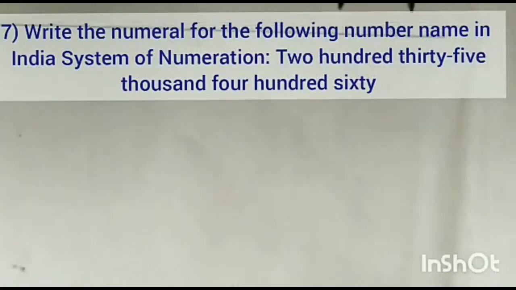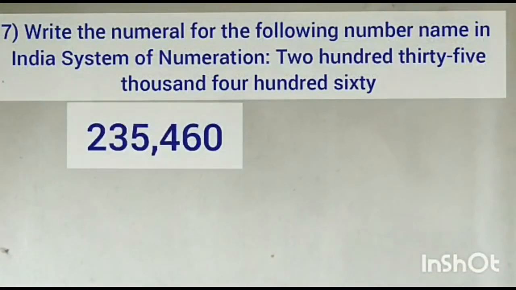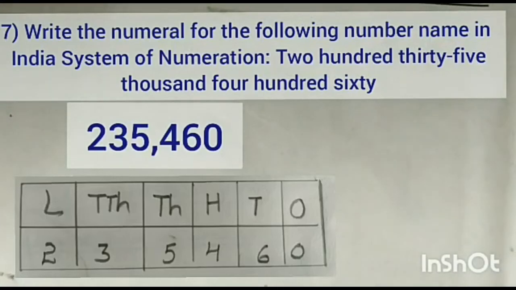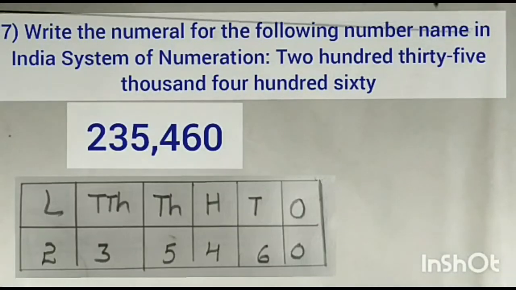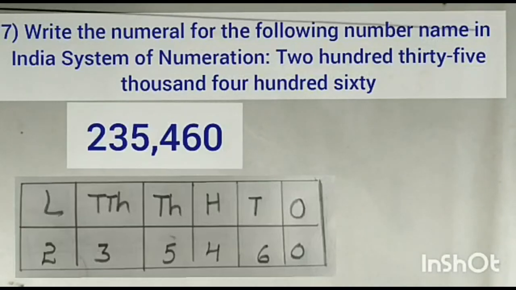Next one. Write the numeral for the following number name in the Indian system of numeration. Here the number name was given: 235,460. First you have to write this number. After this, you adjust the number in the Indian place value system. Then you will come to know the Indian system of the number. What is that number? 235,460.